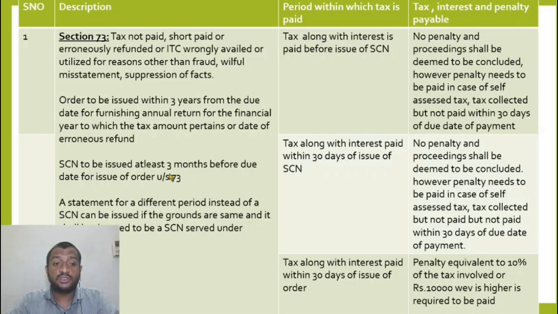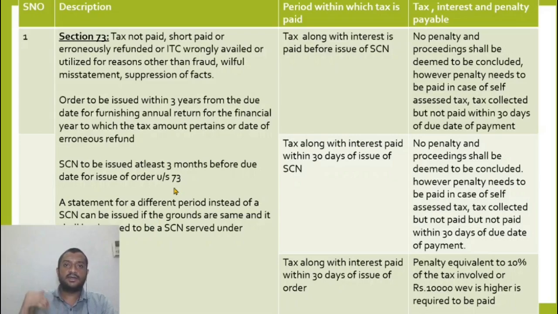Show cause notice should be issued at least 3 months before the due date for the order. That means the maximum time limit for issue of show cause notice is 2 years and 9 months. So 2 years 9 months from the due date of furnishing annual return for the financial year to which this section 73 SCN pertains, I have to issue a show cause notice.